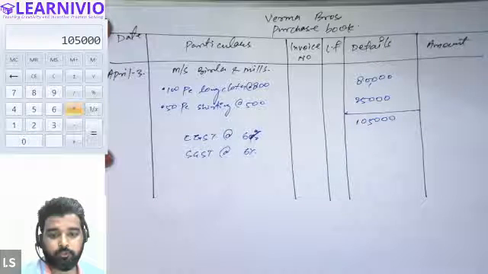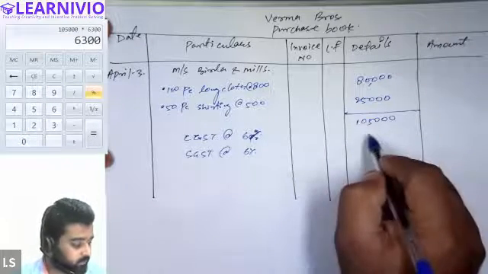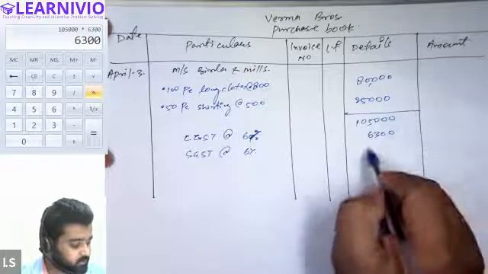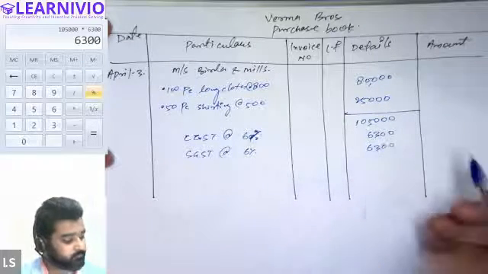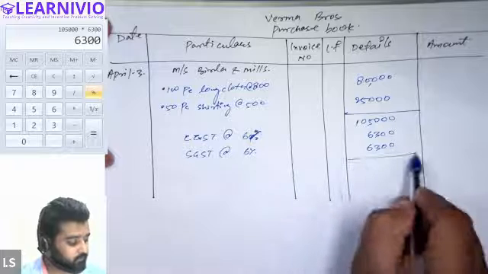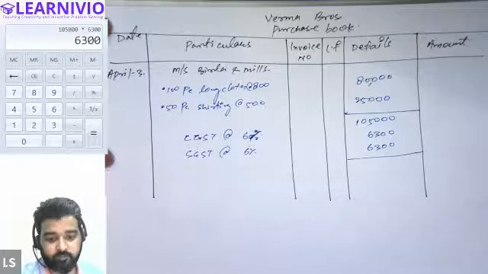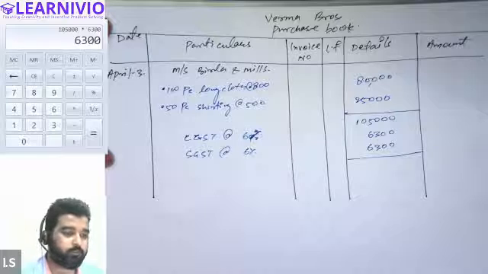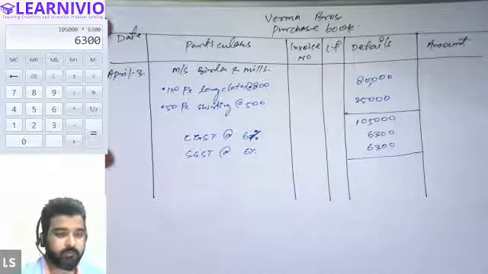1,05,000 into 6% will be 6,300. So 6,300 as CGST and 6,300 as SGST. All right, now we will total this amount again. Let me calculate the total value.